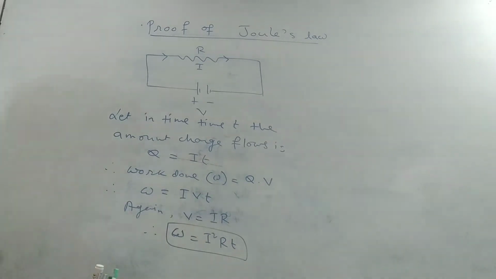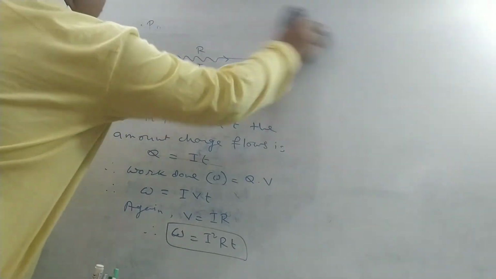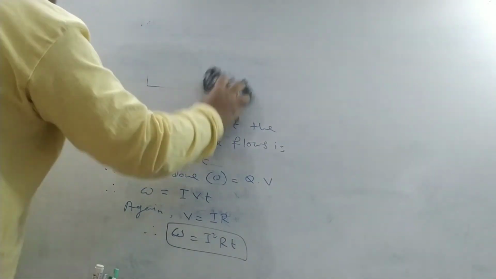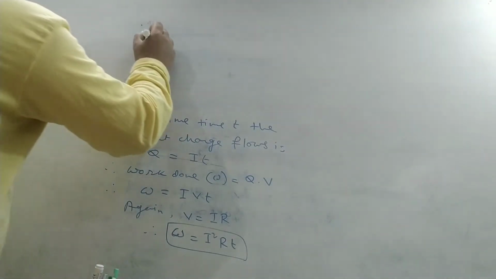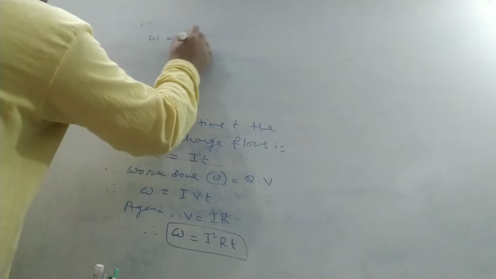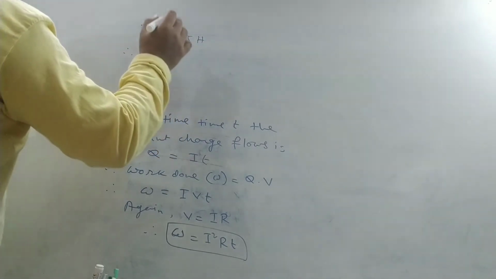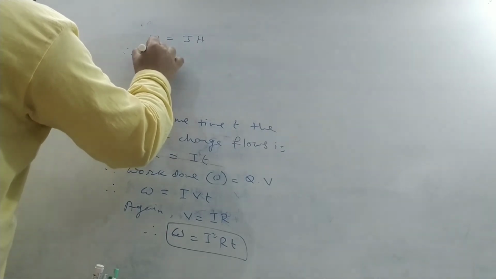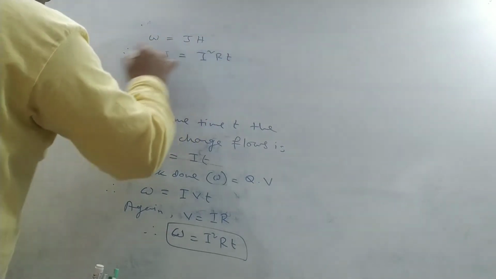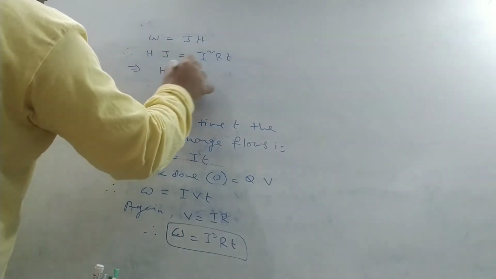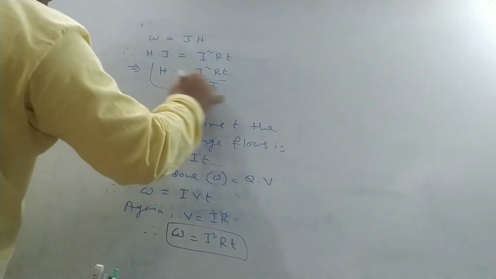If the heating effect is expressed in calorie unit, then we can write W is equal to J into H, where H is expressed in calorie unit. Therefore H into J is equal to I square Rt. This gives H is equal to I square Rt by J.